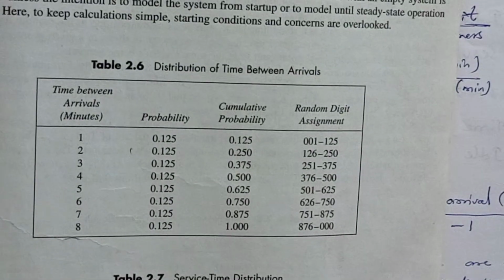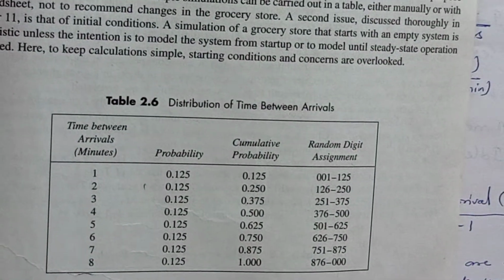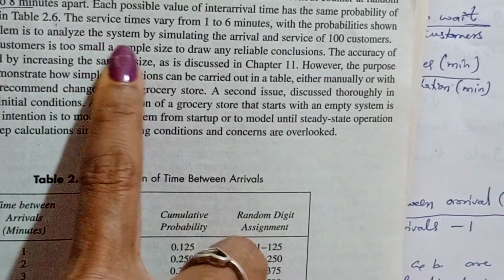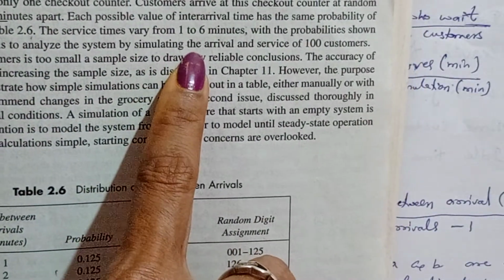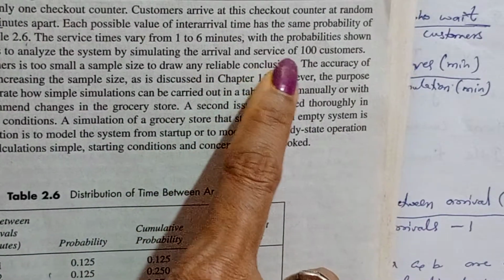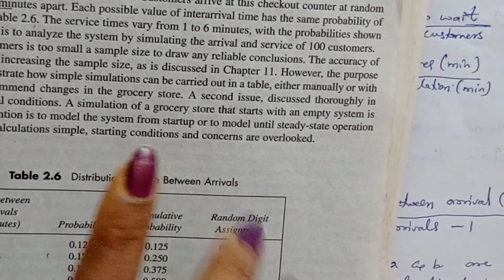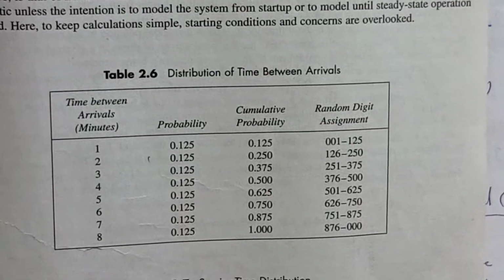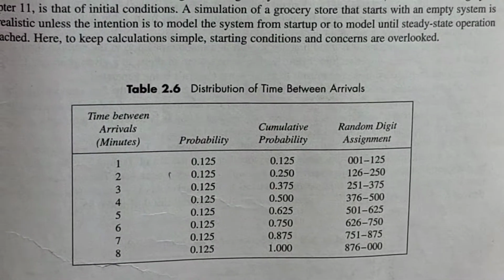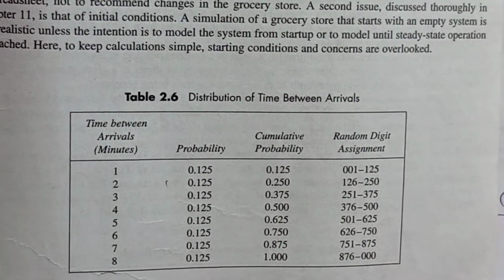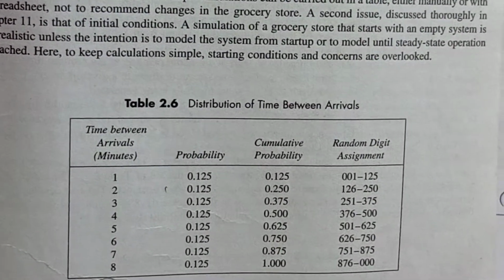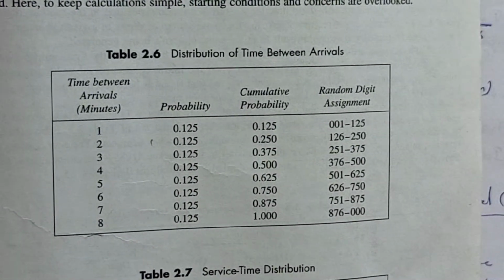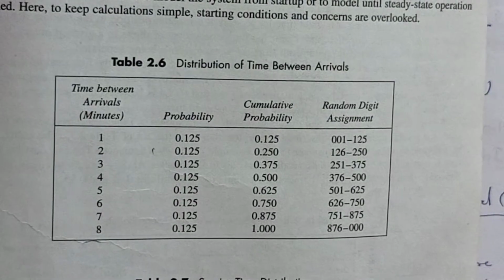Using this question, we need to calculate the simulation table, that is, analyze the system by simulating the arrivals and service of 100 customers. This problem has been solved for 100 customers in your textbook, but it is not necessary to calculate for 100 customers. It is enough for 10 customers or 5 customers. The question paper problem will be given for 5 or 10 customers. Now we'll see how to